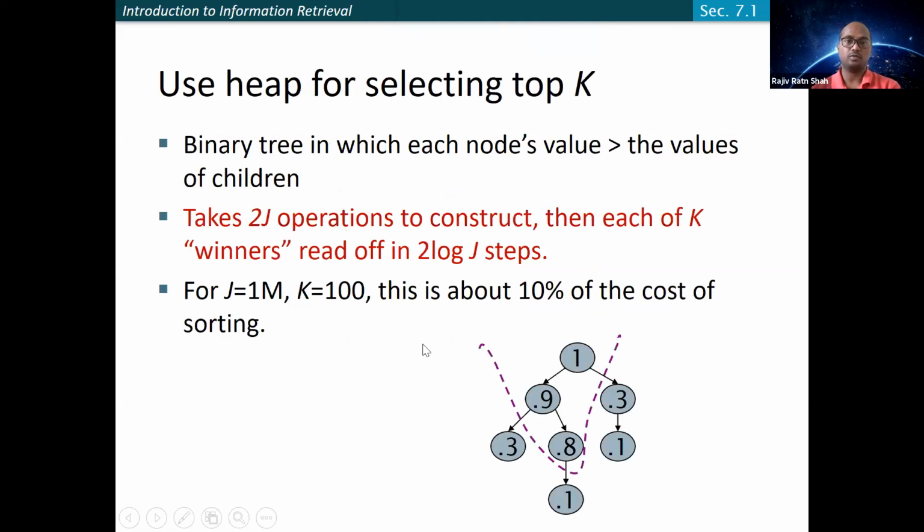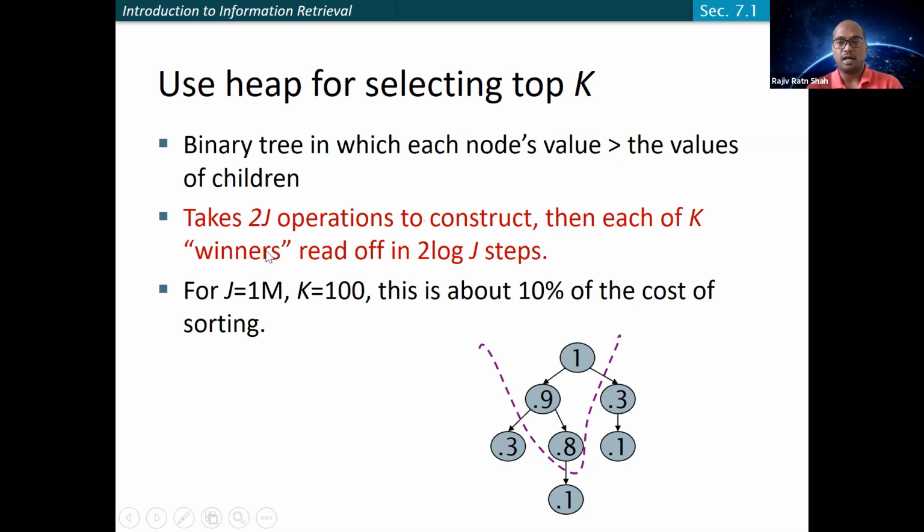One possibility is to simply use a heap, a binary tree where each node has a value greater than its children. You can perform 2j operations to construct the heap, and then read off each of the k winners in 2 log j steps. In this way, you can get the top k.